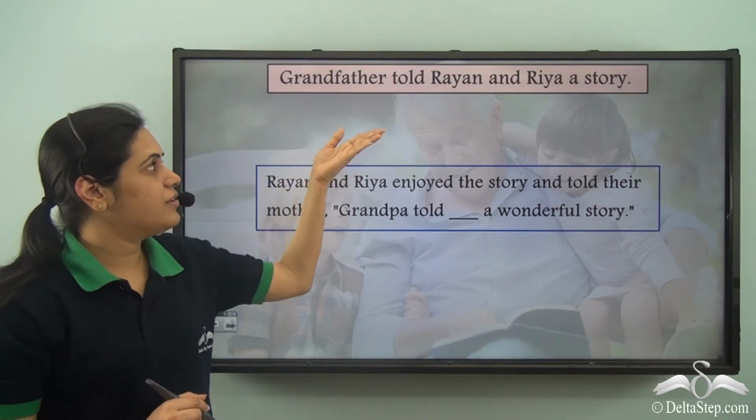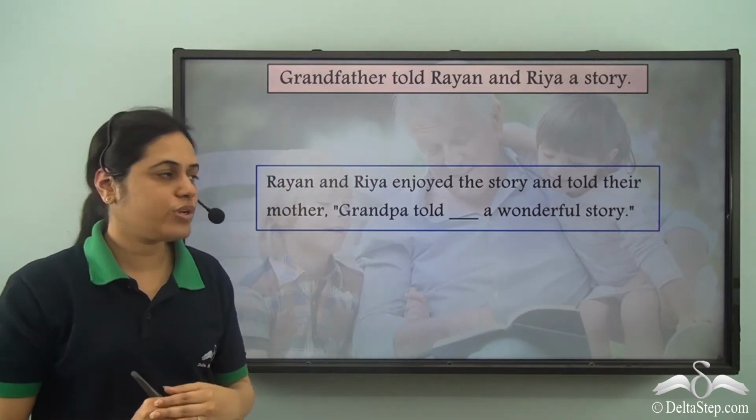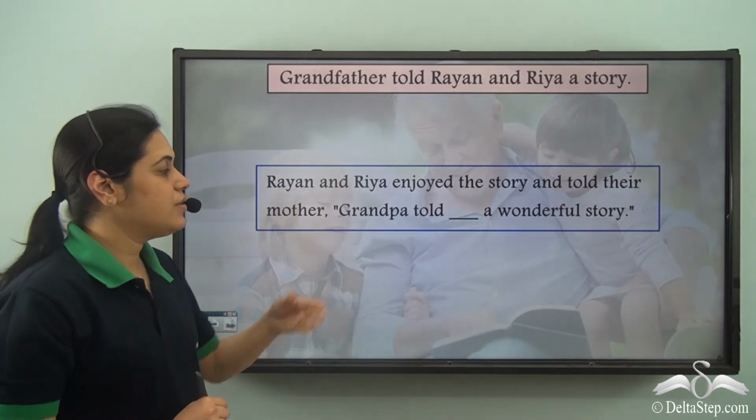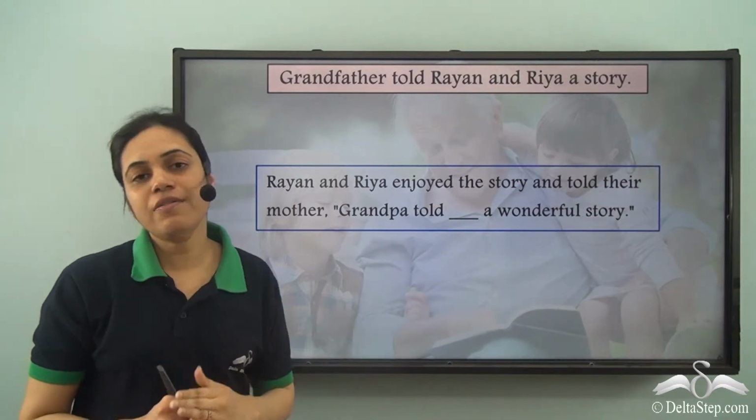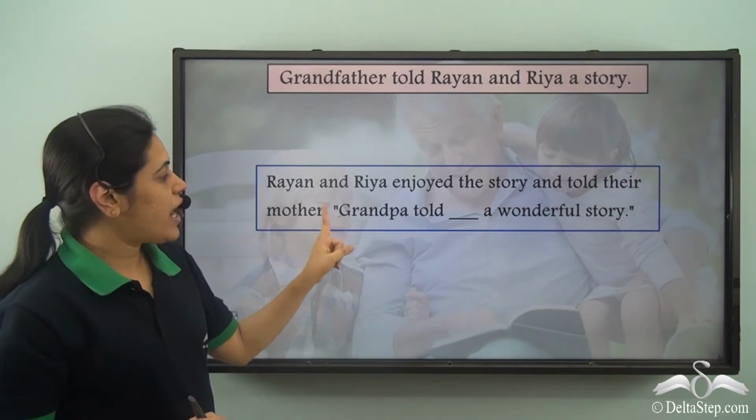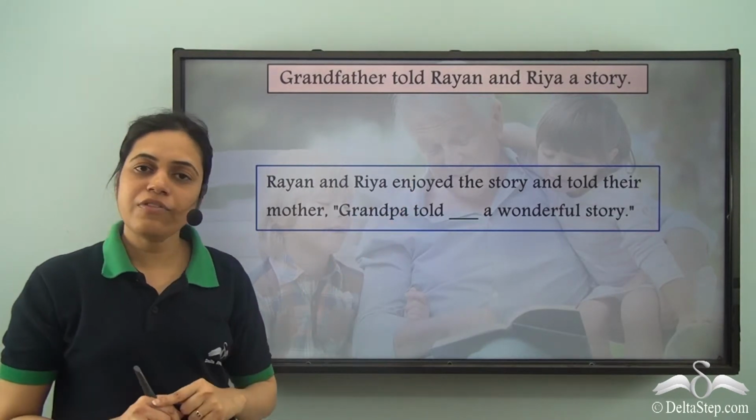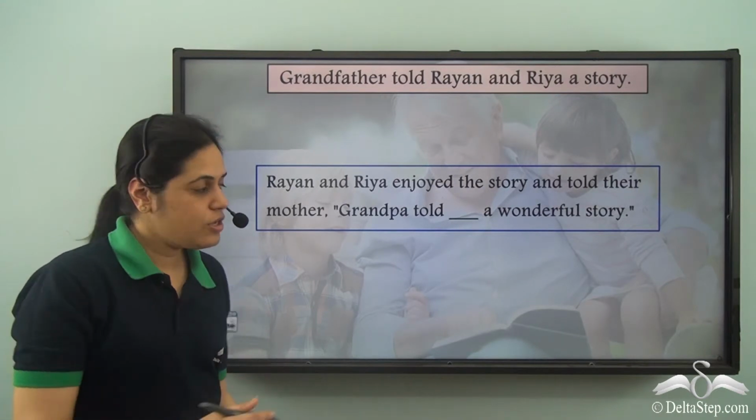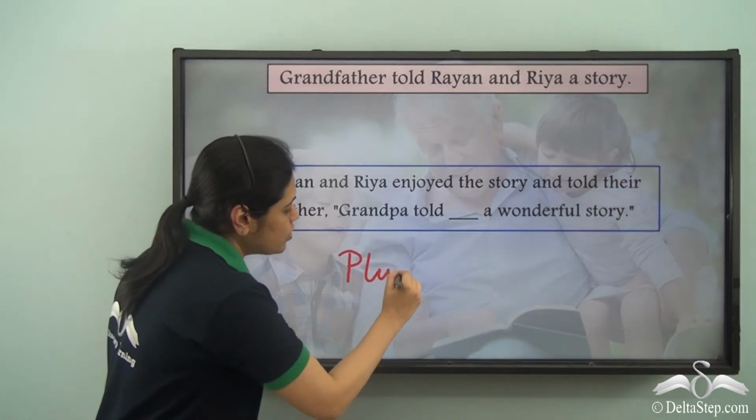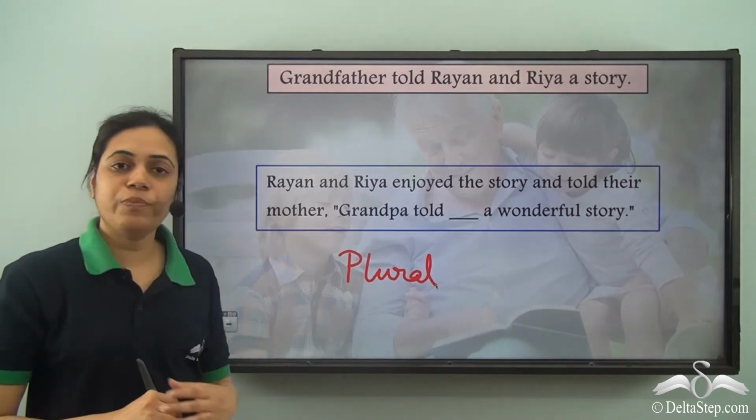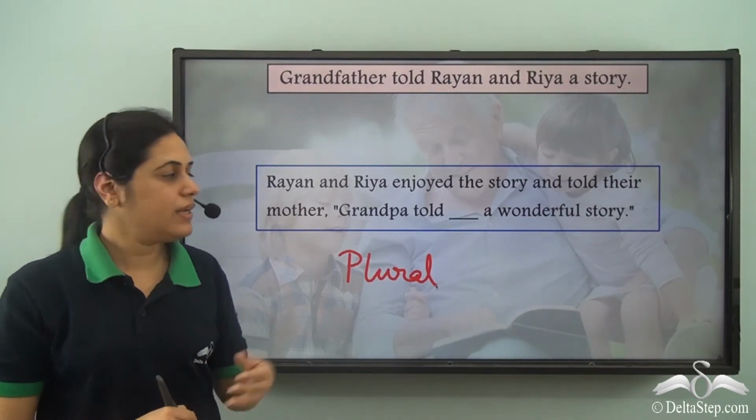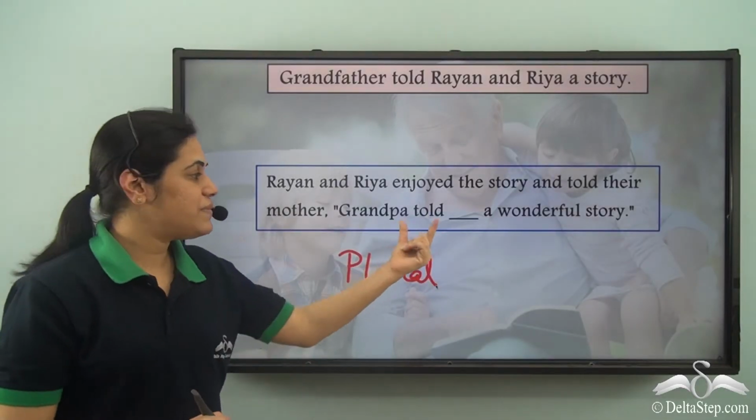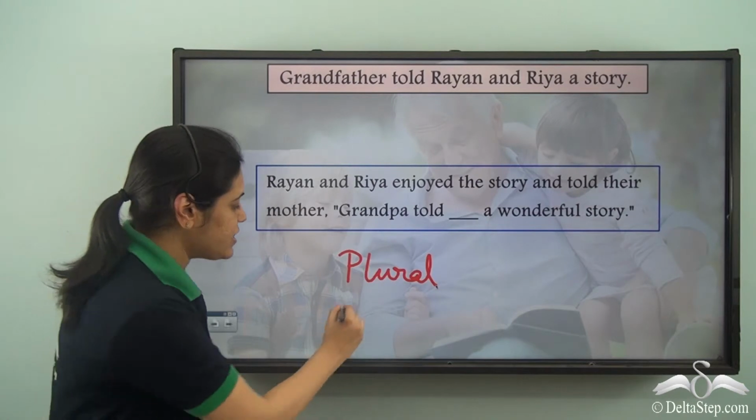Now, grandfather told Ryan and Ria a story. Ryan and Ria enjoyed the story and told their mother: Grandpa told Ryan and Ria a wonderful story. Now, there are two people, Ryan and Ria. So, the pronoun used will be for plural. And who is speaking? Ryan and Ria are saying this, and they are referring to themselves. So, it is first person.